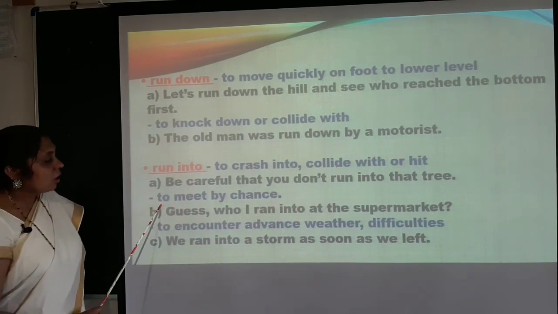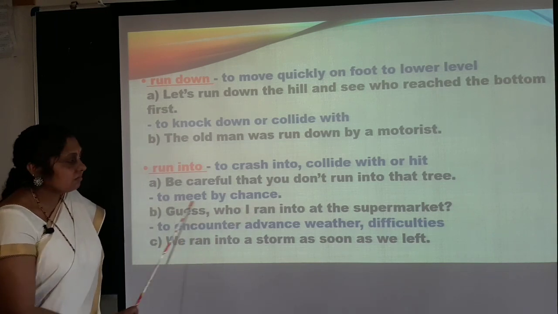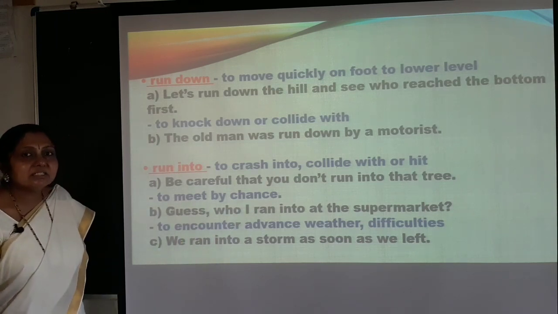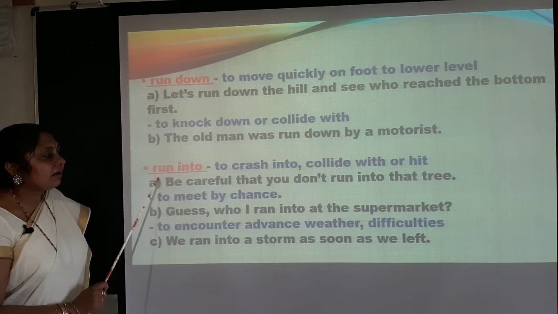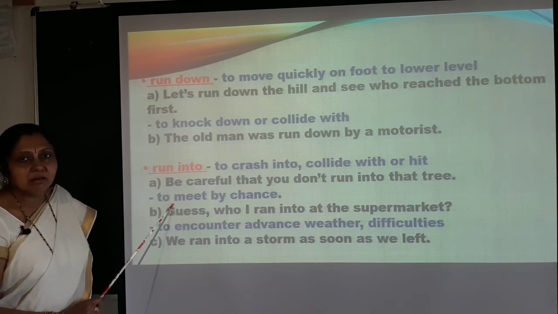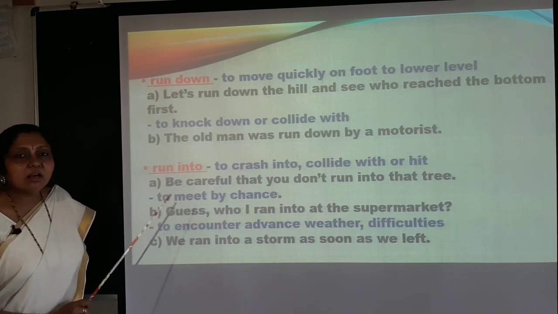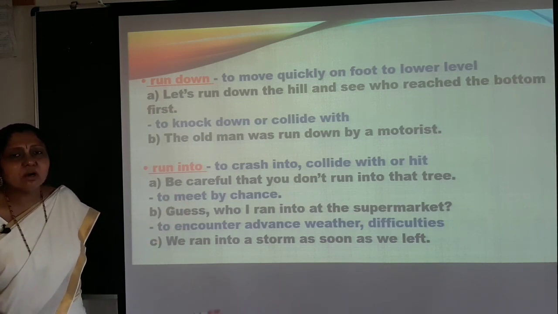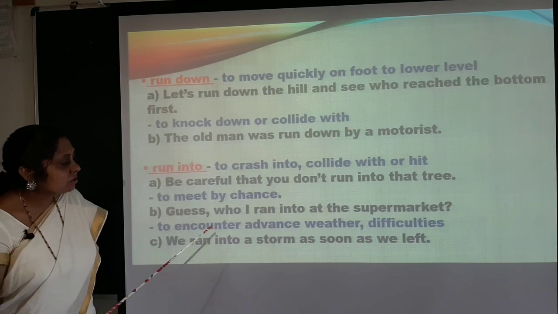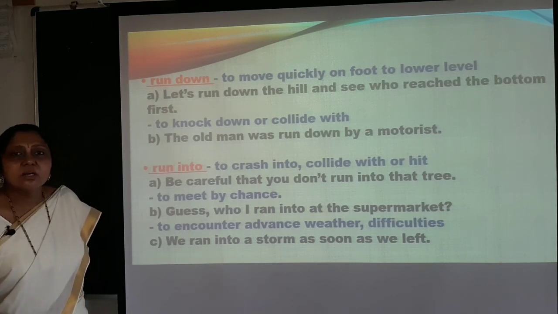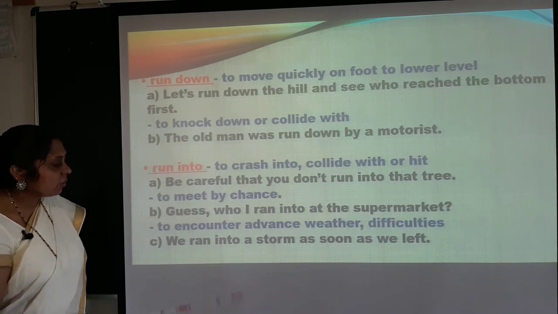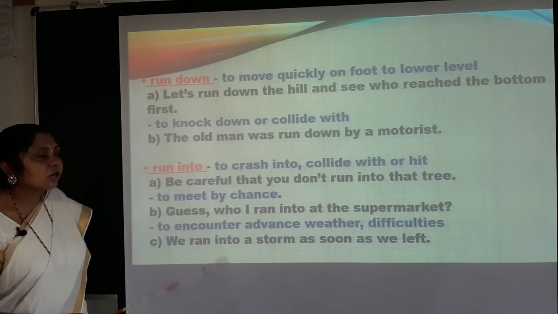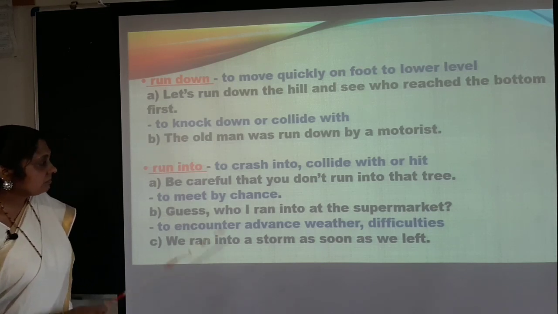Next one, to meet by chance. Run into, meet by chance. This is a bit rare usage when it comes to this meaning. Maybe we might not have listened to such usages a lot, but when it comes to paper articles or novels or short stories, you get to use all these things, or you might have read it.